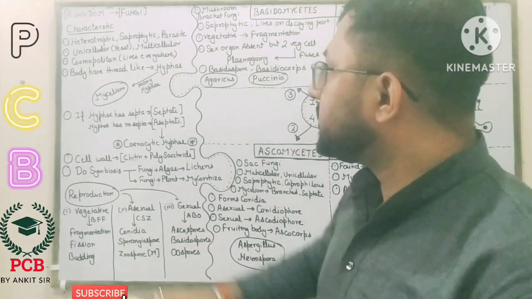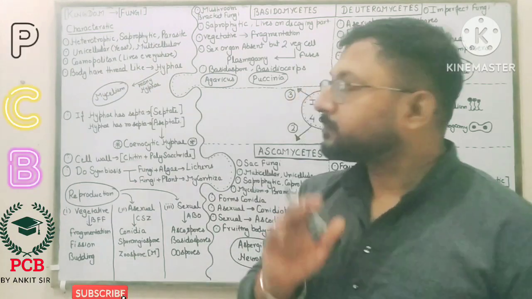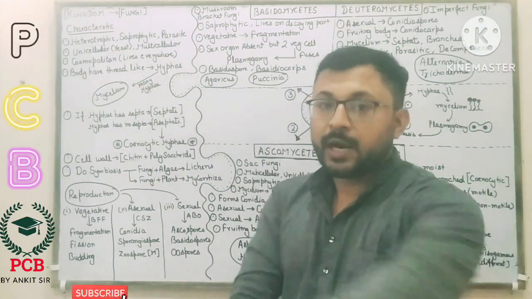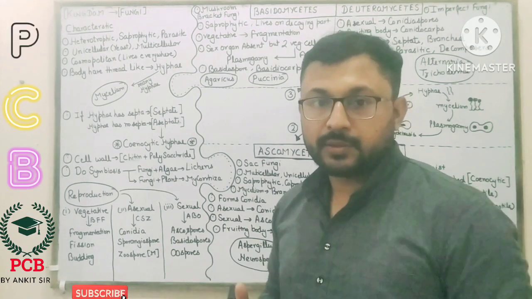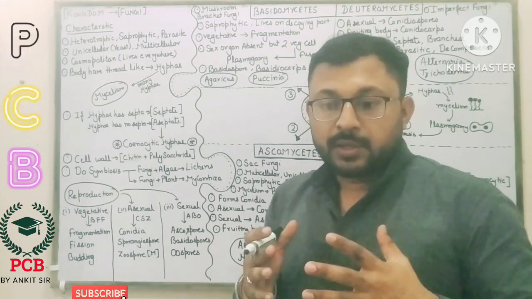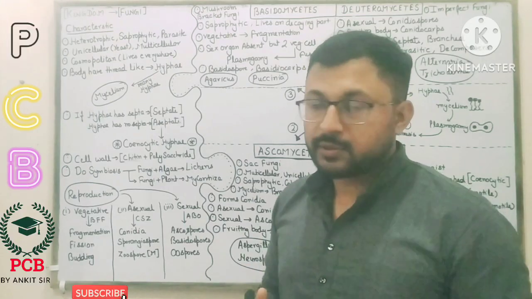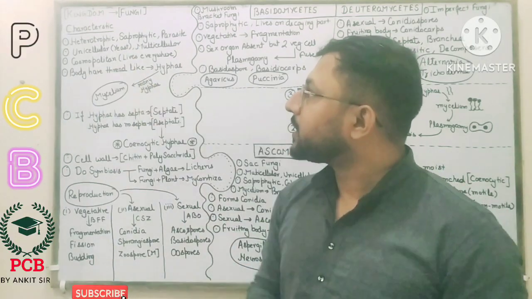First of all, the characteristics. Kingdom Fungi is heterotrophic. Heterotrophic means it depends on others. For example, if I depend on others, I get the food from them. That's why it is heterotrophic.